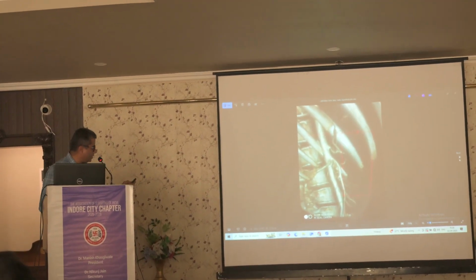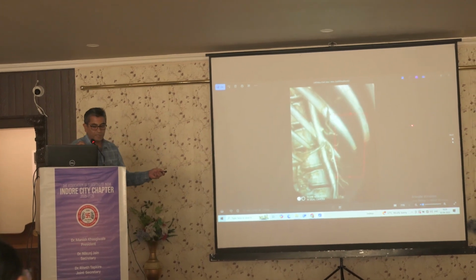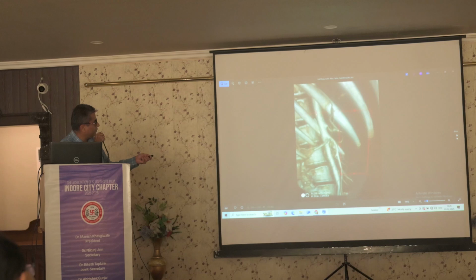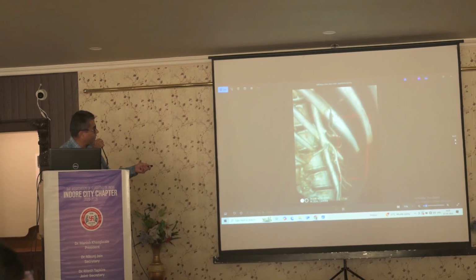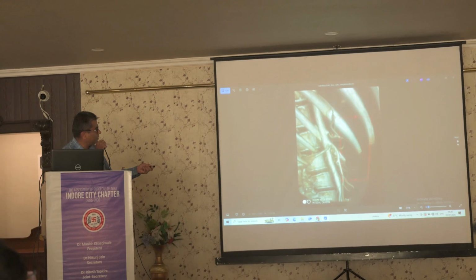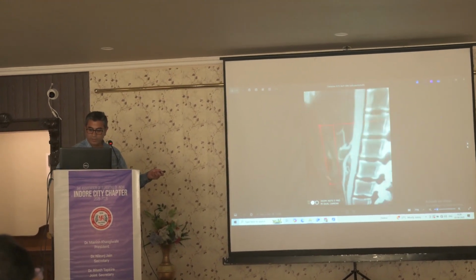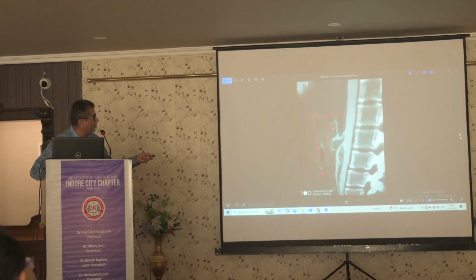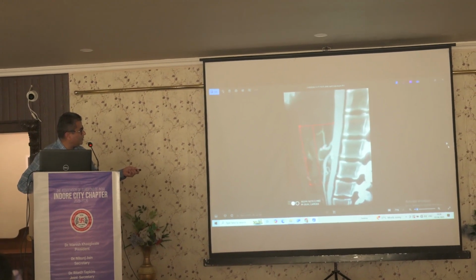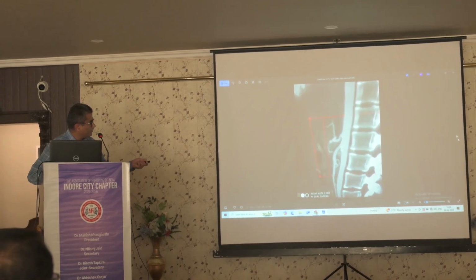So what you can see here is the celiac axis. This is the celiac axis. This is the aorta. I hope you can appreciate there is some compression on this segment. Again, a different view. This is the celiac axis, and there is a post-stenotic dilatation. This is the SMA. So this is good, and there is this thing.